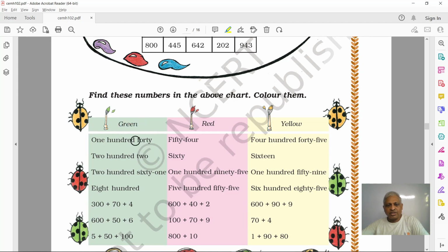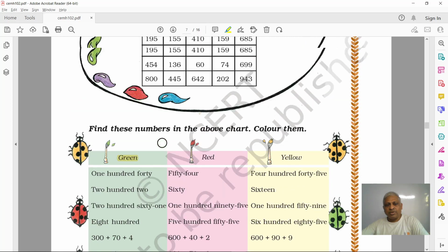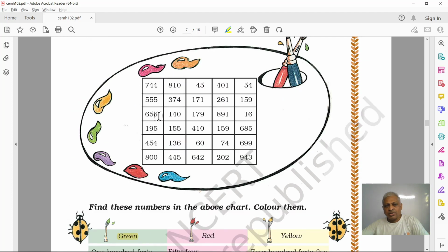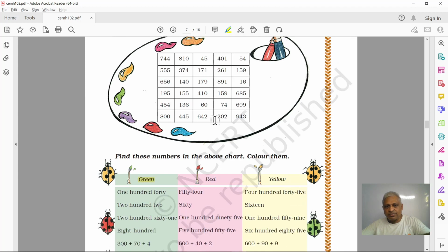First let us see green. 140. Where is 140? I'll make this a bit smaller. This is 140. You have to color it with green.